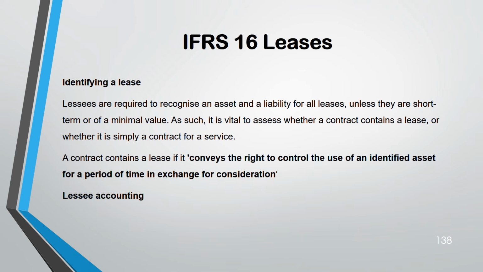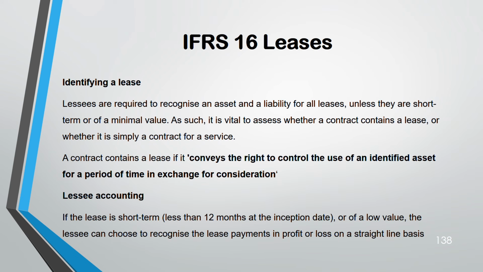Now, there are two types of accounting in IFRS 16: lessor accounting and lessee accounting. And also at the end, we are going to go through sale and leaseback. Okay, starting with lessee. Lessee accounting: first we'll go with the exceptions. We said that if it's less than 12 months or of low value, we don't recognize an asset or a liability, but still we have to recognize it somewhere, no? We cannot just omit it like that. So those lease payments you recognize in the profit and loss as expenses. Okay, this is the lessee's recording.